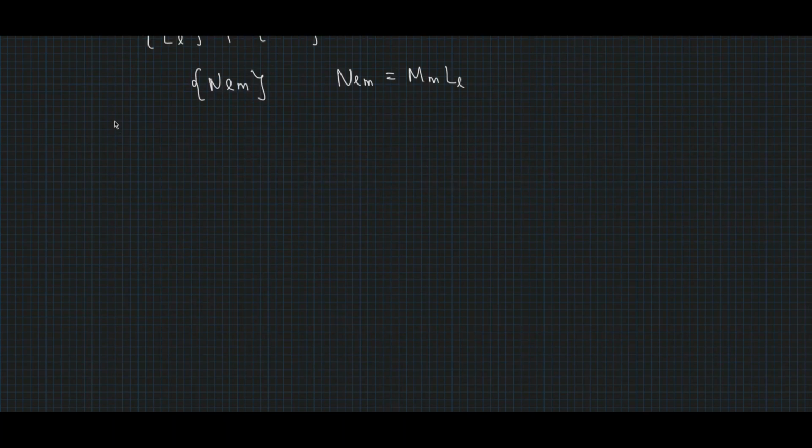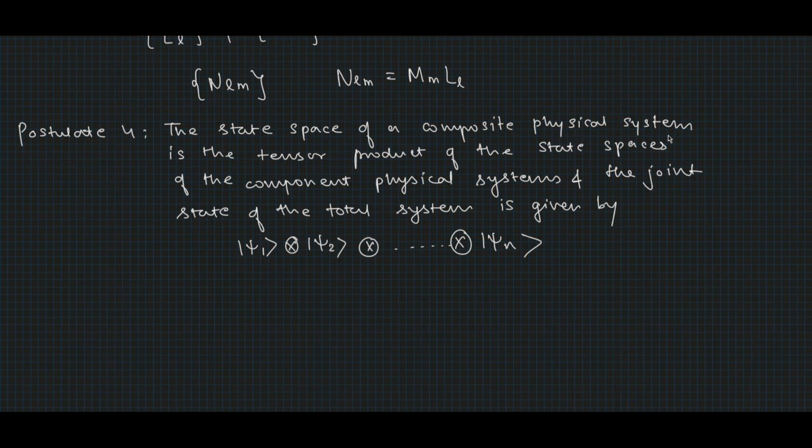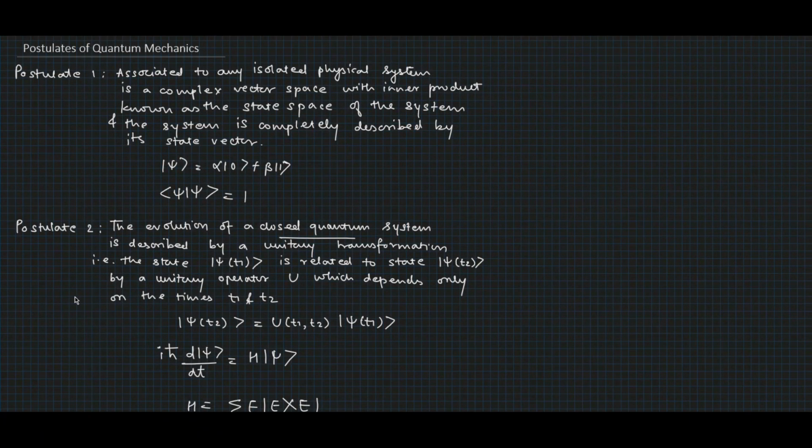So far we saw the three postulates. Now lastly, if we have a quantum system made up of two or more distinct physical systems, this composite system is described by the fourth postulate, which says that the state space of a composite physical system is the tensor product of the state spaces of the component physical systems, and the joint state of the total system is given by this state, which is the tensor product of all the states of the component systems. So I hope you understood all the four postulates of quantum mechanics.